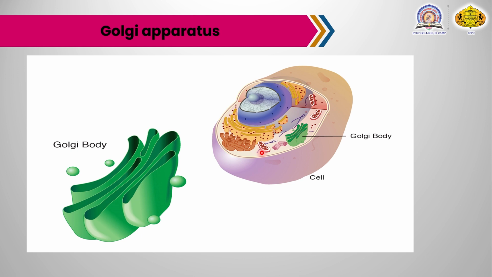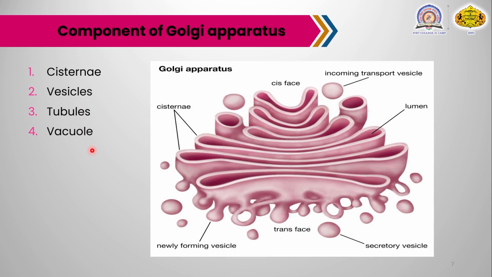Moving to the next point, the components of the Golgi apparatus. There are four main components: cisternae, vesicles, tubules, and Golgian vacuoles. These components are studied one by one. First, the cisternae. See in this figure, these are the cisternae.